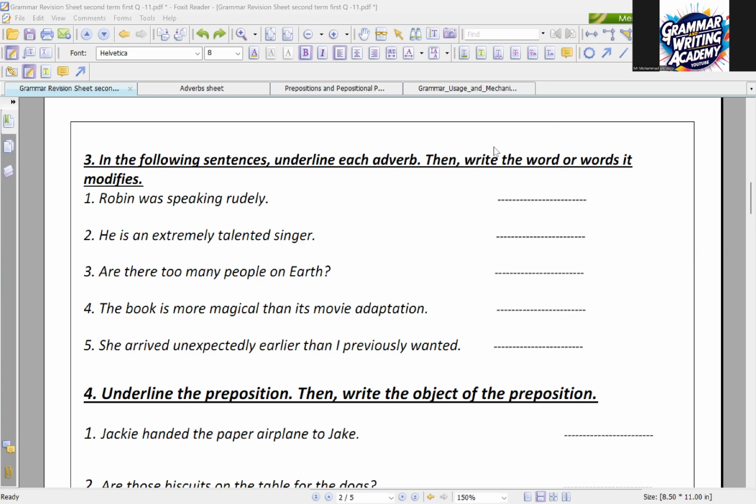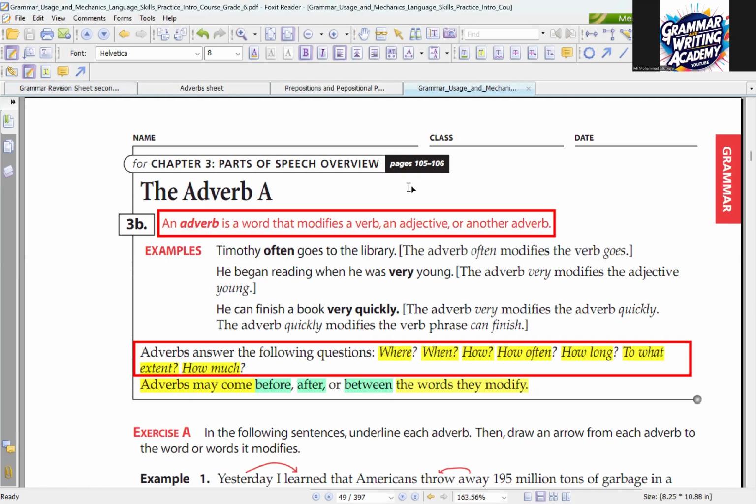Hamza, good morning. Before we move to question number 3 and start to answer, we have to remember, by the way, what do we mean by an adverb? What do I mean by an adverb, Hamza? An adverb is a word that modifies a verb, an adjective, or another adverb. Good. So here we have an adverb. It's a word that describes a verb or an adjective, or it can even modify another adverb.